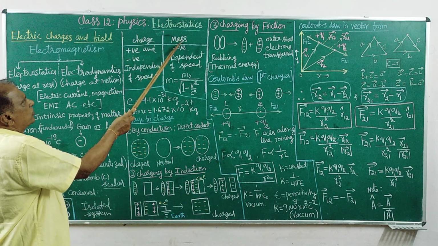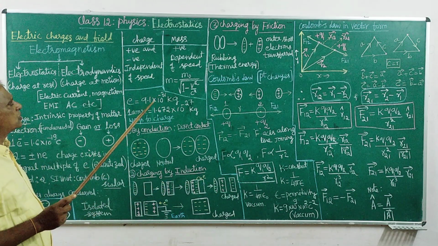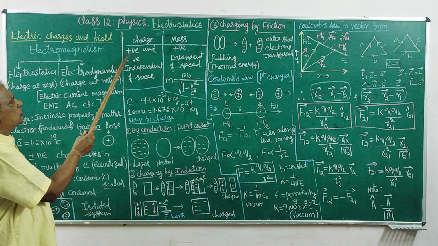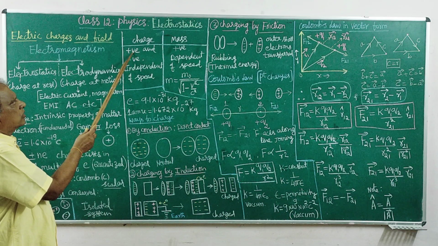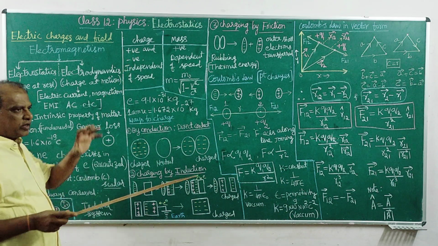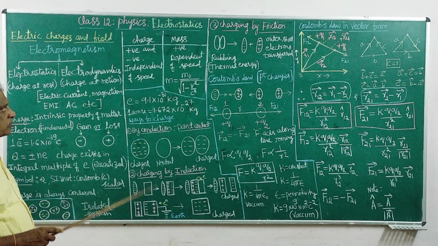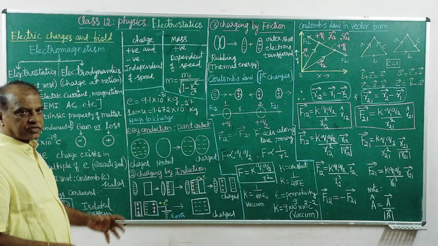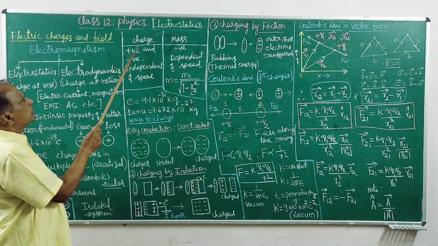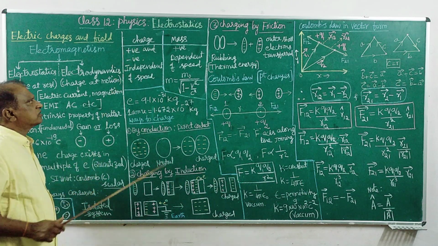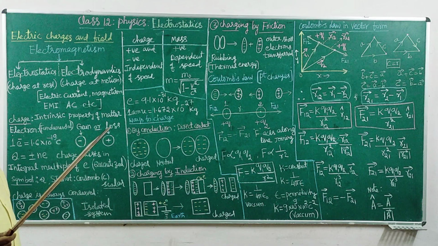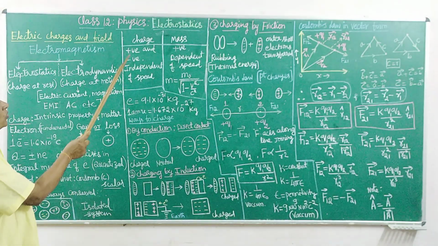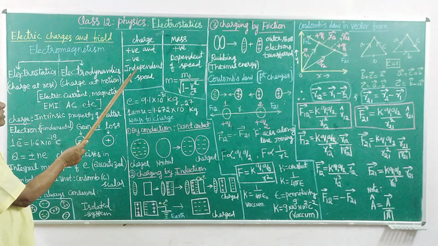Charge and mass, what is the relationship between these two? As you know, the charge is either positive or negative. Electron loss, electron gain. The body can acquire positive or negative charge. There are two possibilities. Mass is always positive; there is only one direction, towards attraction. And this electric charge can be at rest or in motion. Whether it is at rest or in motion, the magnitude of charge remains the same. That is independent of speed.